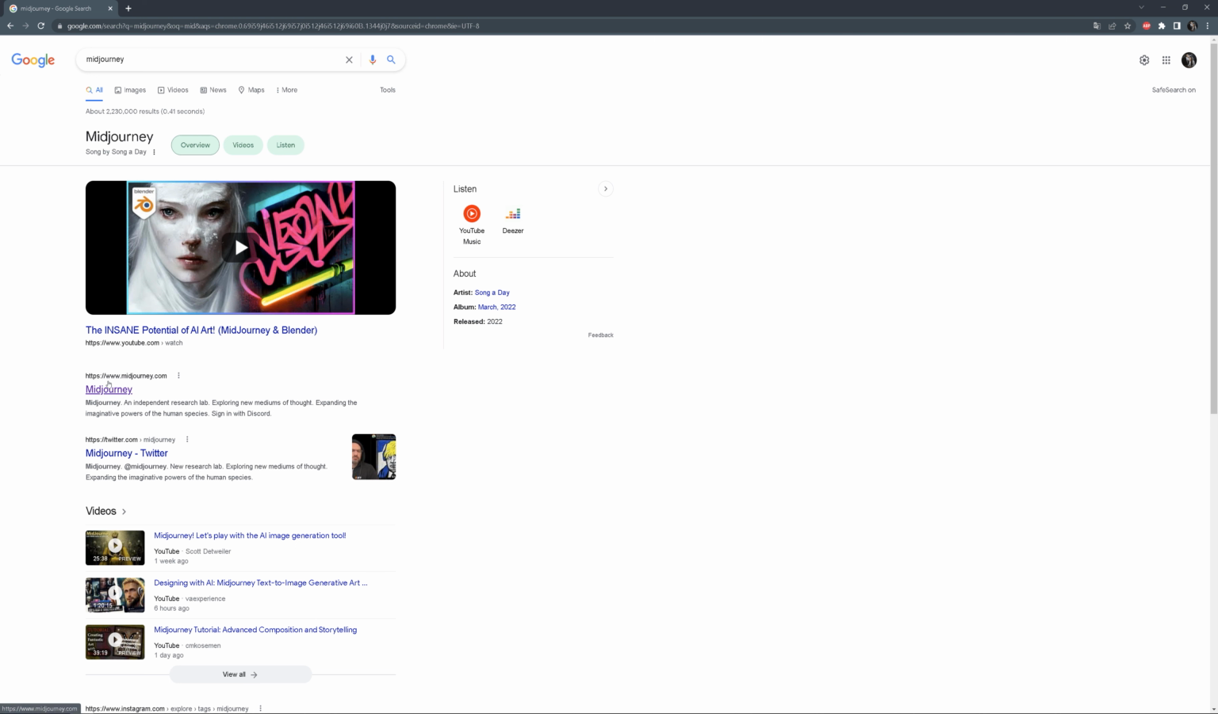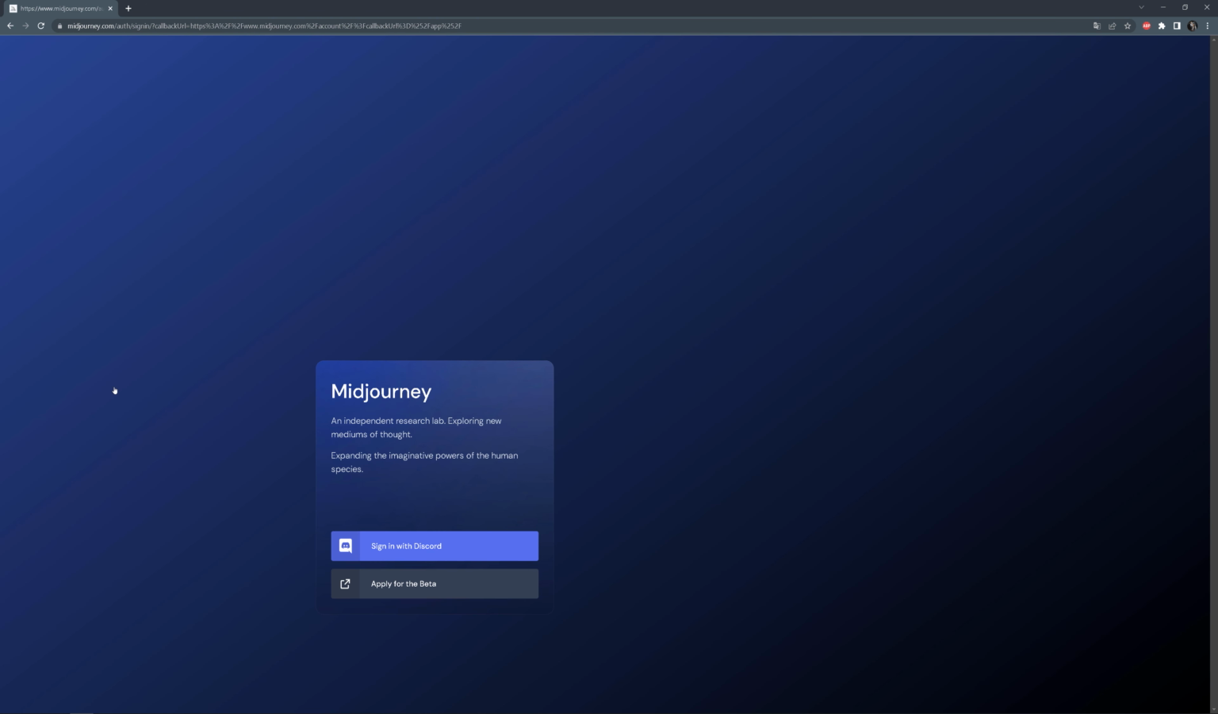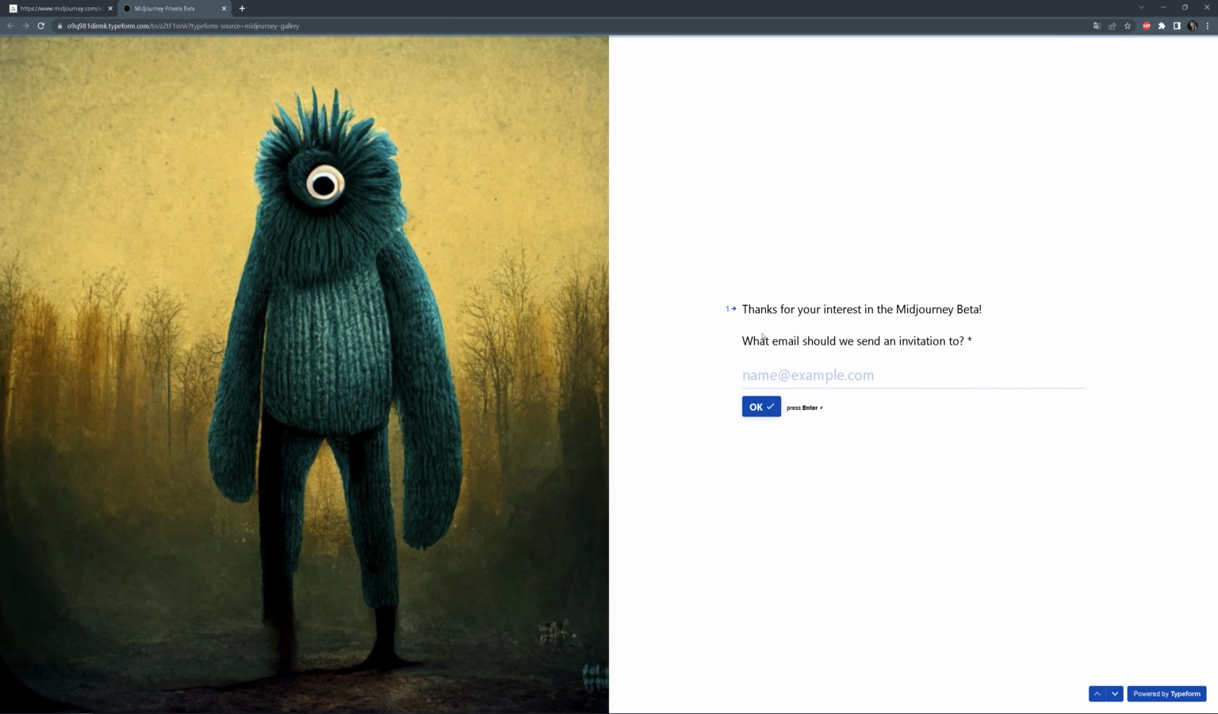At this moment, there are two ways of joining the platform. You can either apply for beta or sign in with Discord. Let me show you. Just type Midjourney into your search engine and choose this website. As it's loaded, you are able to choose between the two options I've mentioned before. Let's start with this one first. So you need to add your email address in order to get the invitation from them.